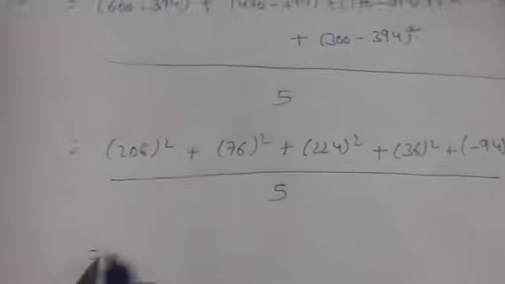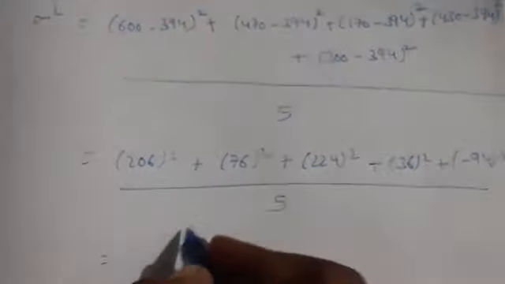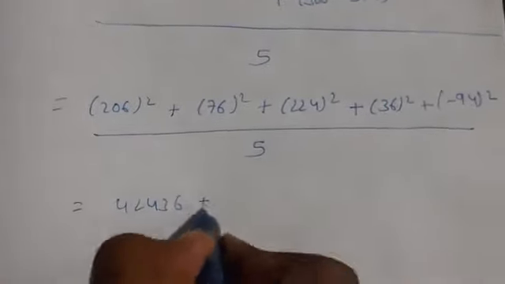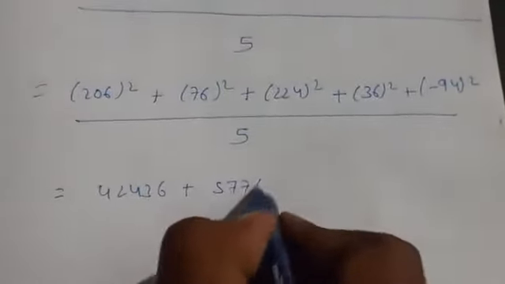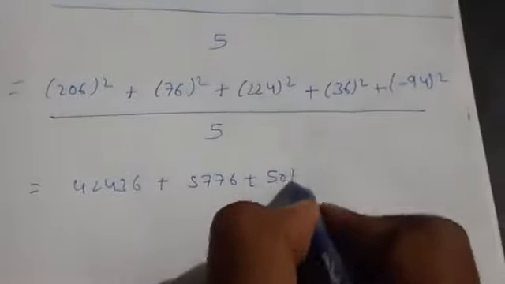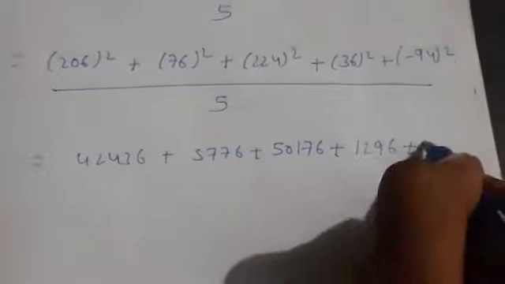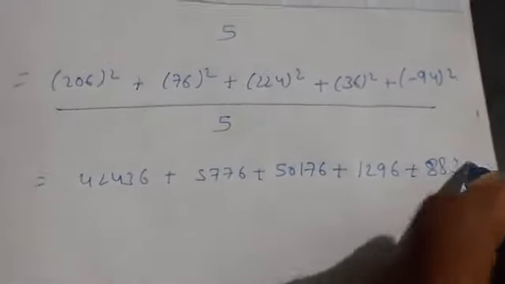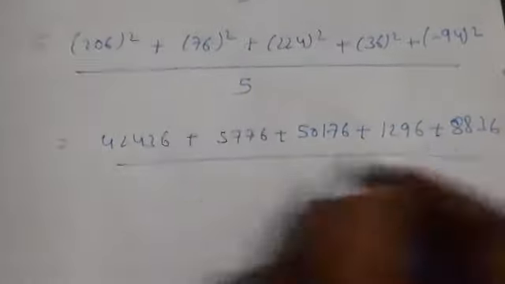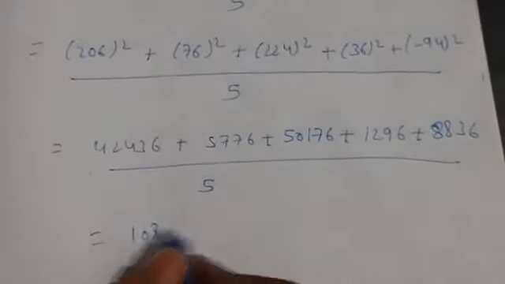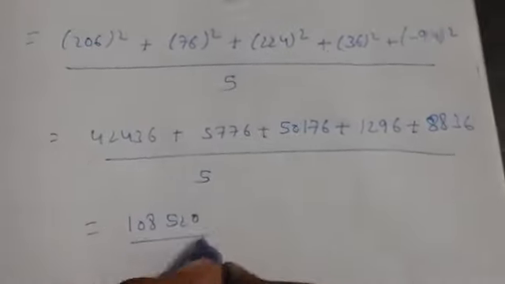So what values are we getting when we divide by 5? You get 42,436, 5,776, 50,176, 1,296, 8,836. So this is divided by 5. Then you are going to get 108,520 by 5.